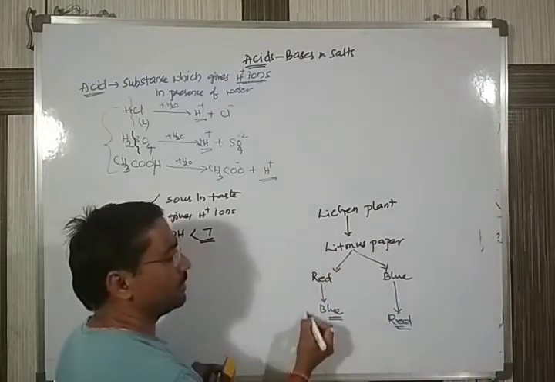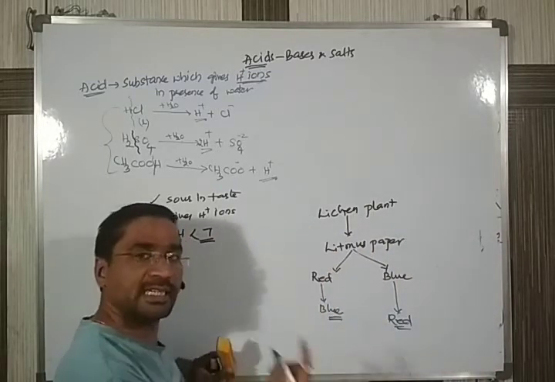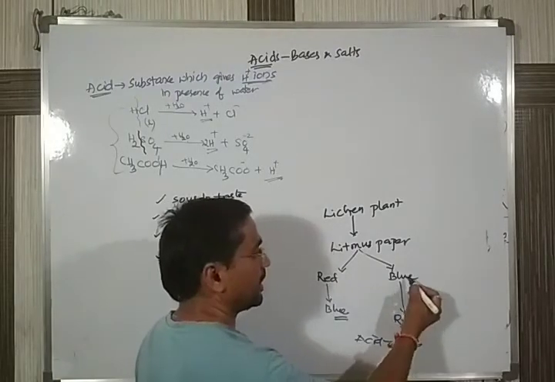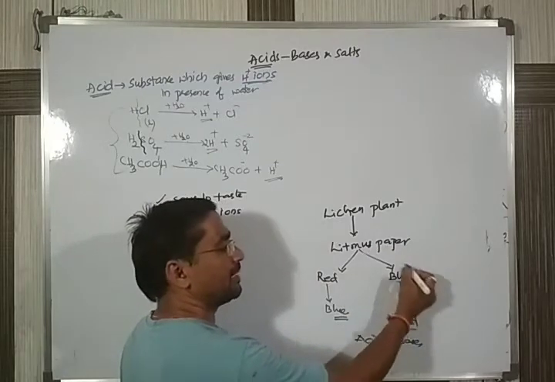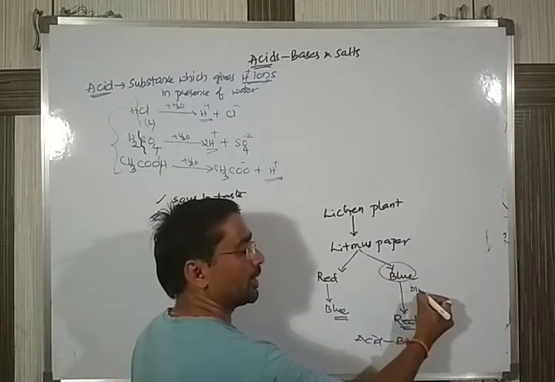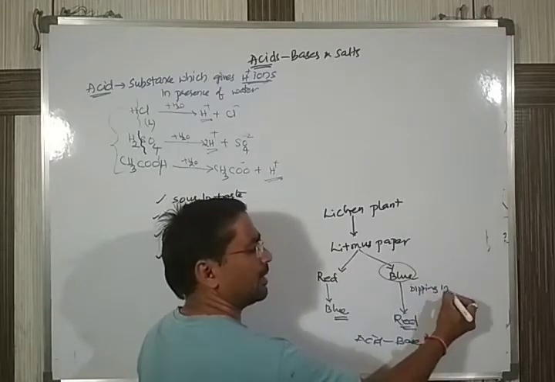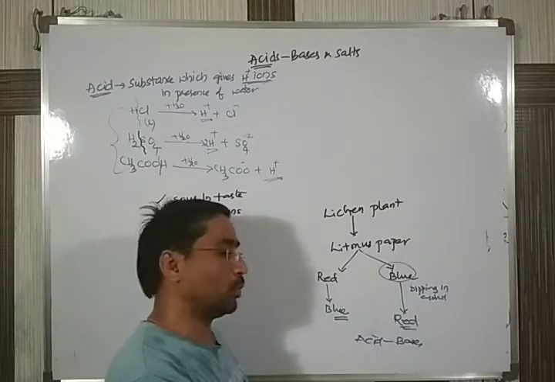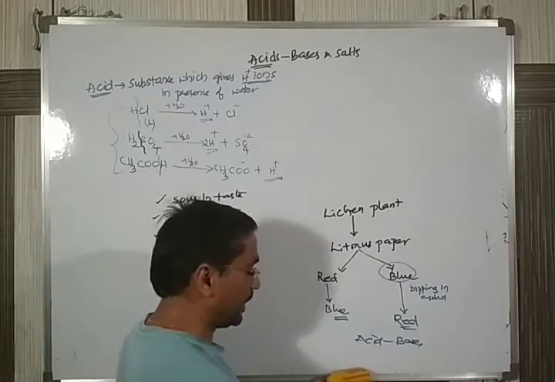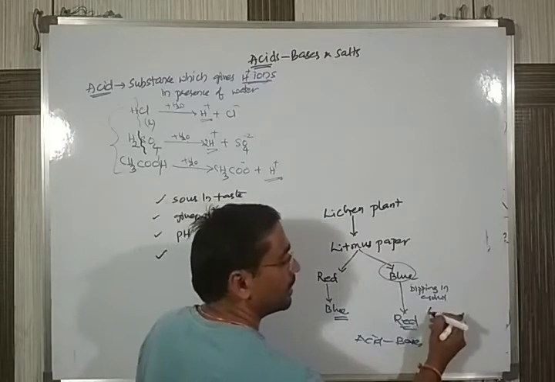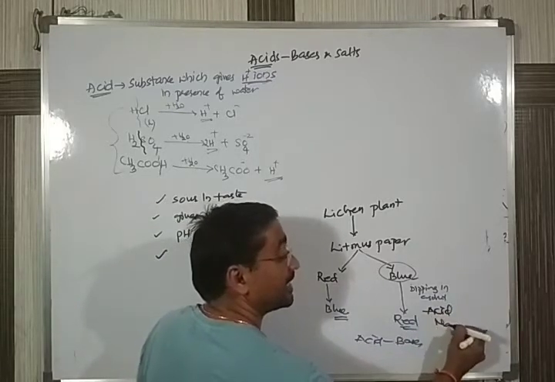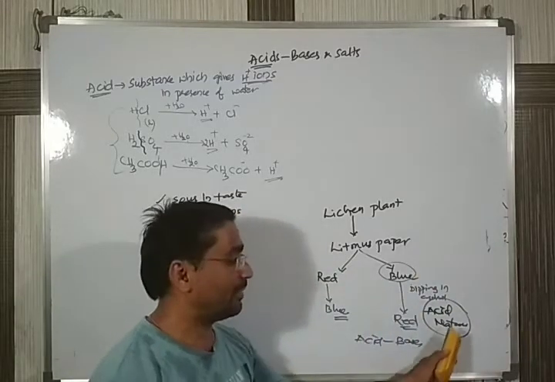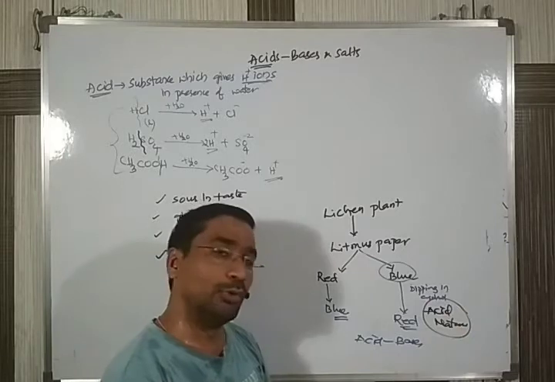So if you take the blue litmus paper and dip it in a solution, and the blue color changes to red, it automatically indicates the substance has acidic nature. Indirectly, whatever solution you are checking is an acid solution.